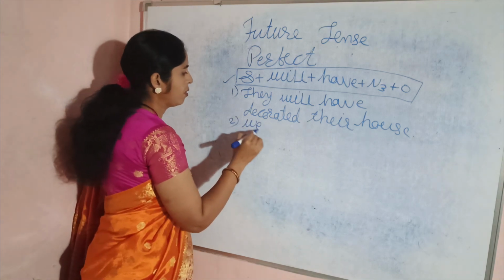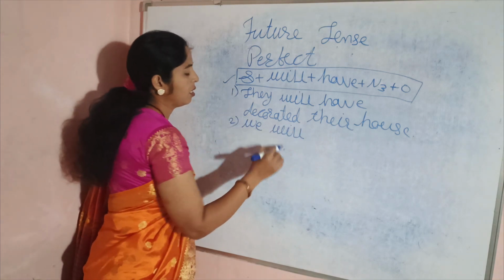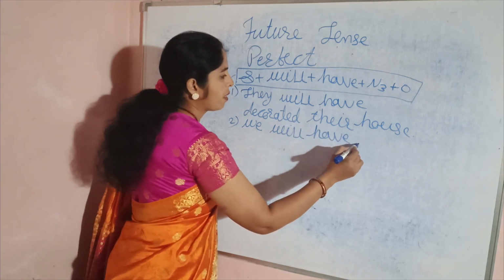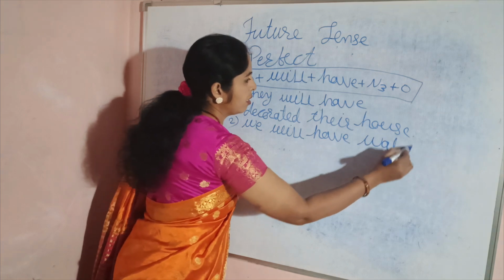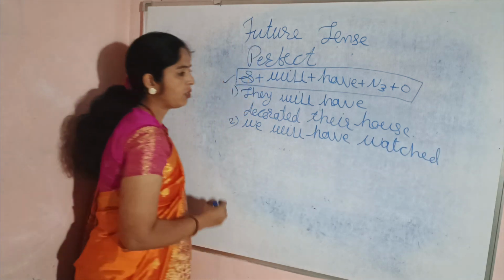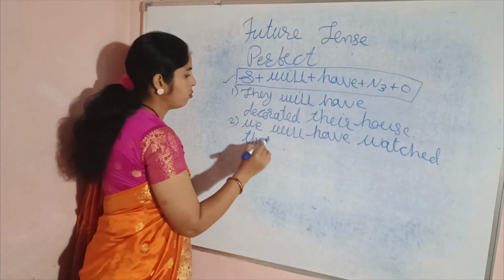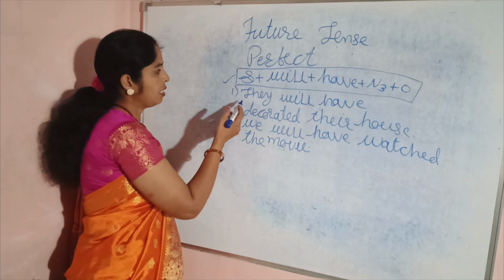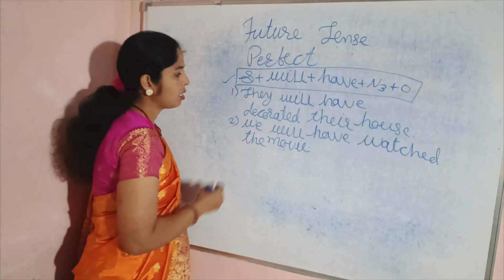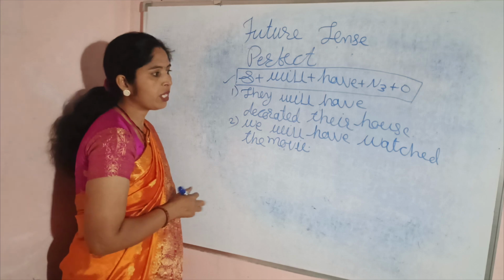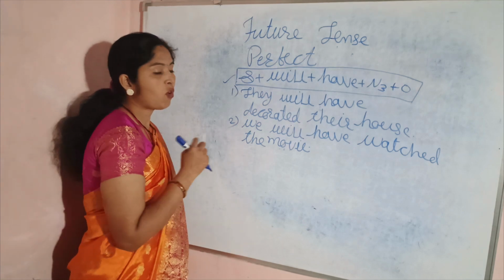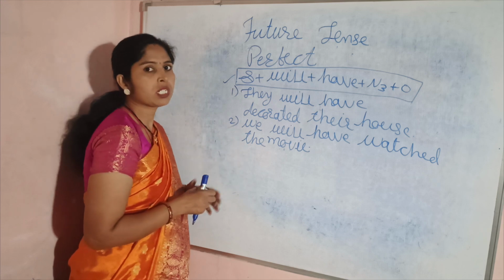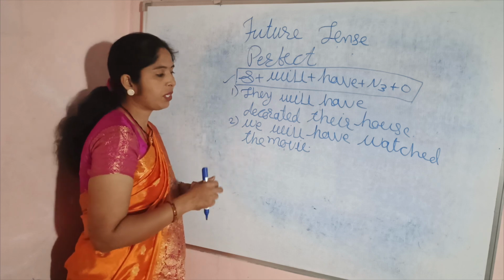Then, we will have watched the movie. Now see, they will have decorated the house. We will have watched the movie. Look at the second and third forms of the main verb watch. The first form is watch, and watched is the second and third form, which are similar here.